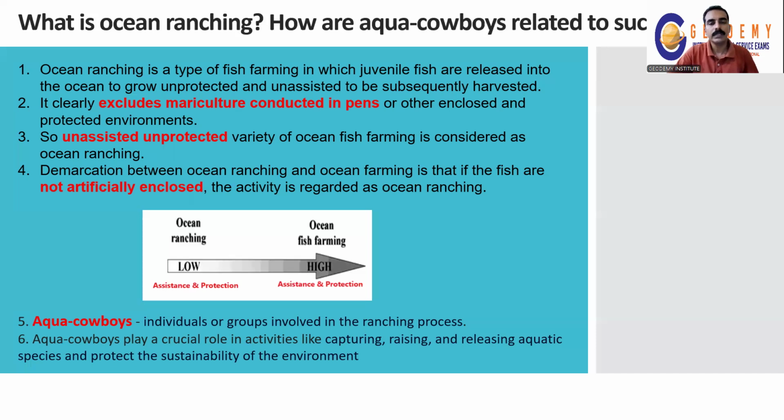They protect their environment properly by utilizing their own resources. The counterpart of the land cowboys are the Aqua-Cowboys. So the Aqua-Cowboys will monitor the health of the environment also. They don't only exploit the resources, they keep the sustainability of the environment too.